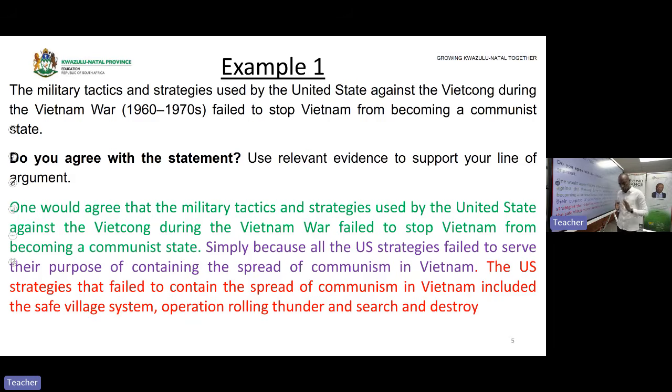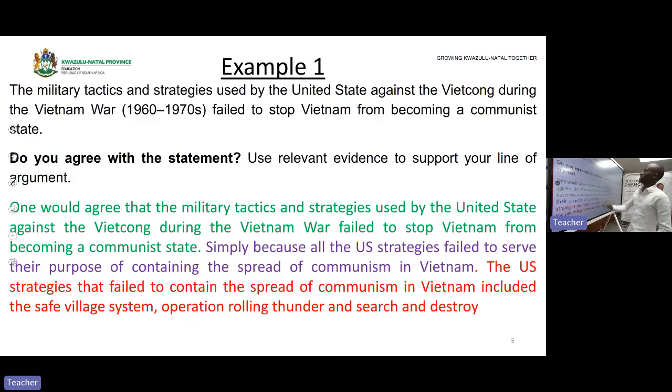And this is for you to note: all the strategies that were used by the United States of America against Vietnam failed. All of their strategies became a failure in preventing the spread of communism. Where? In Vietnam. Okay, now here's the statement. Remember that I've already told you that all the USA strategies failed.